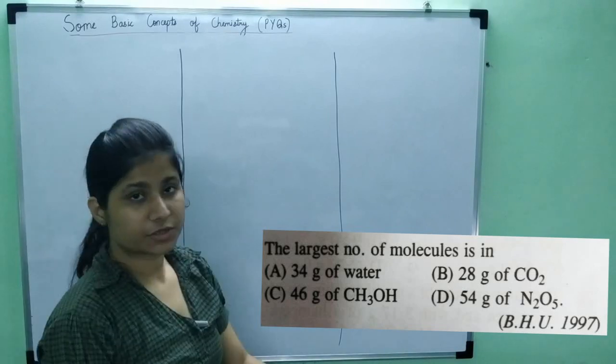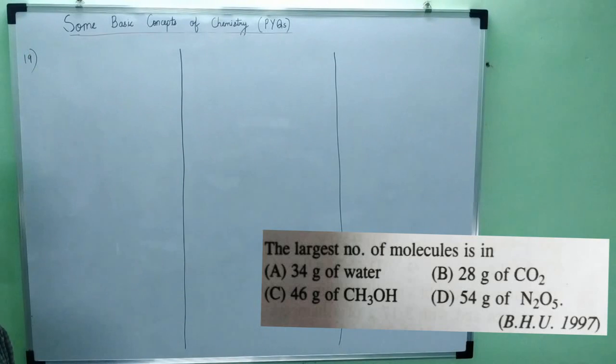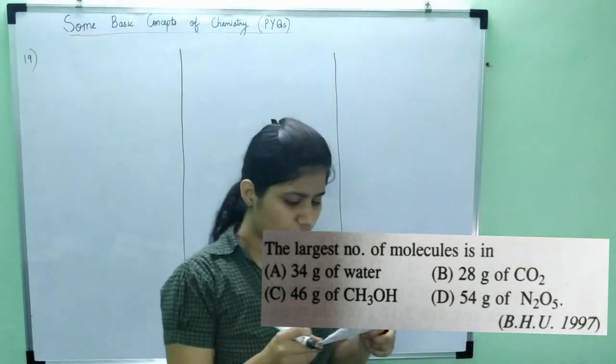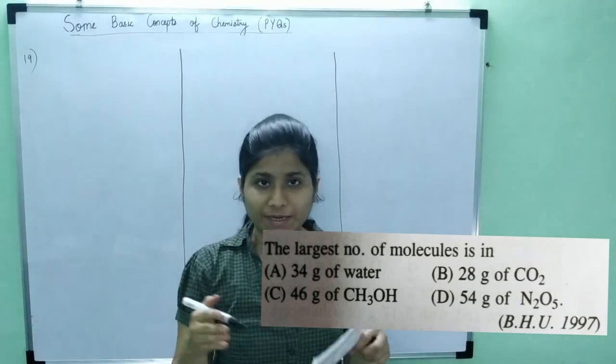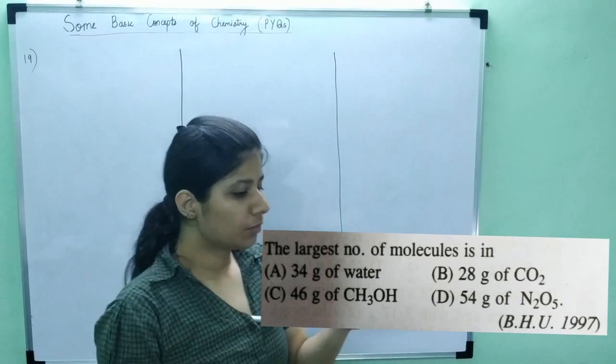Let's solve the next question. The next question is, the largest number of molecules is in. Now look at the options. The options are in terms of weight, and the weight of all the 4 is given. We have to find the number of moles.